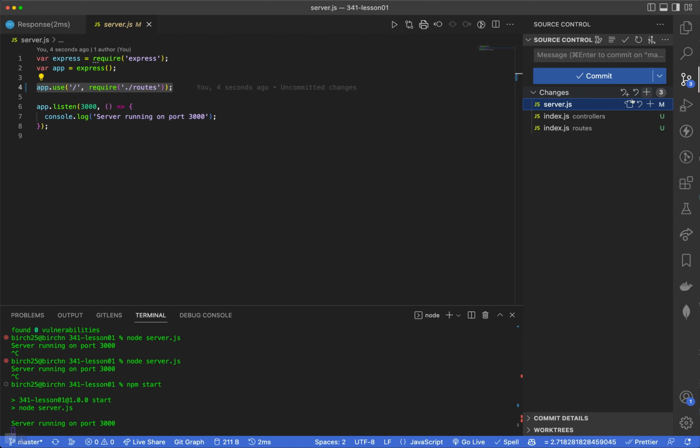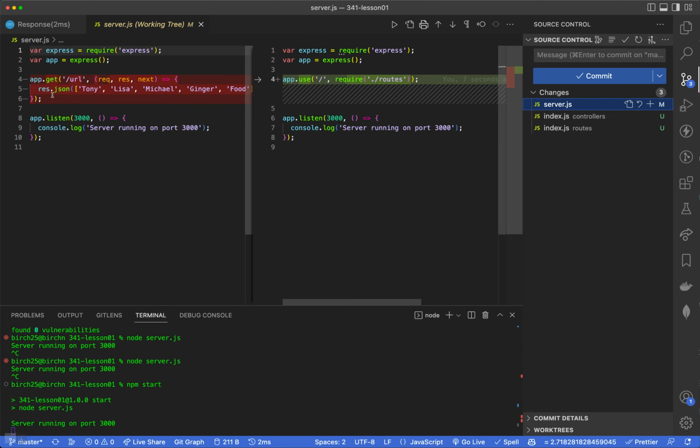Okay, previously in that server.js file, we had this route that, we'll use app.get. If they type in URL into the parameter, then we'll send back this JSON array. And here, instead, I'm just saying, hey, app.use / and we'll require routes. So everything in this routes file will be used right here. So if I had 1,000 different routes right here, I could put them all into this file, or multiple files, and connect them the same way that I'm connecting this one here.